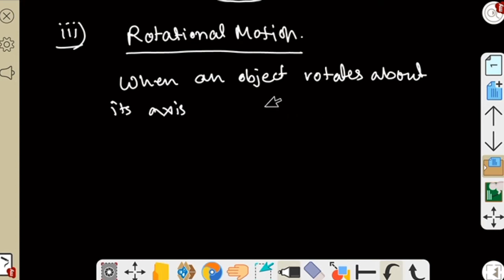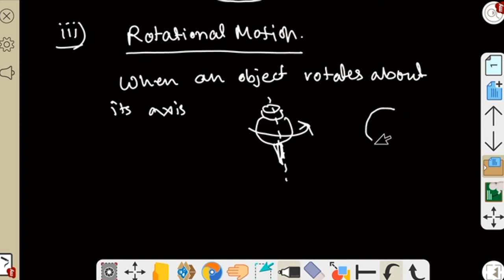So if you take a spinning top, which is rotating about its axis, so the motion of a spinning top is called rotational motion.